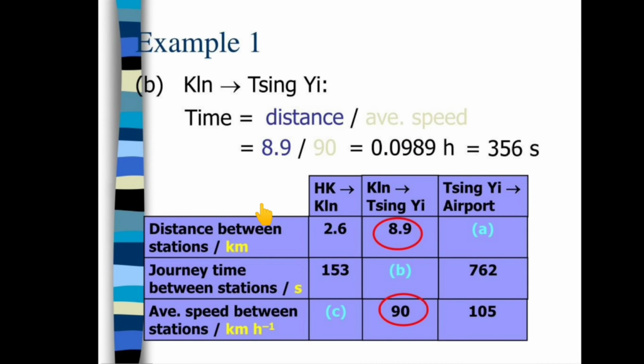Example 1, you can see here. Time is equal to distance upon average speed, that is 8.9 upon 90, that is equal to 0.0989 hour, that is equal to 356 second. And in this way you can see in the table the distance between the stations, journey time between the stations, average speed between the stations. In this way you can calculate.